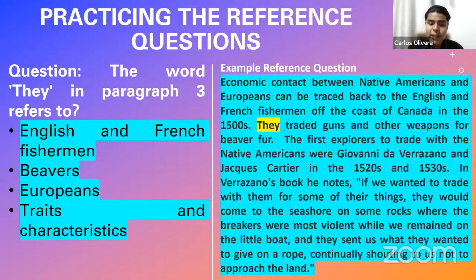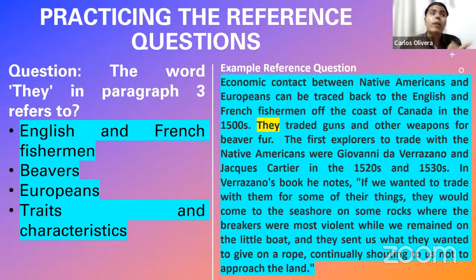So if you look at how we have divided our ideas, the last idea that the author had in mind when he wrote this word was English and French fishermen. Those were the last people he had in mind, because notice, in the first idea, he talked about Europeans, but generic Europeans, any European.